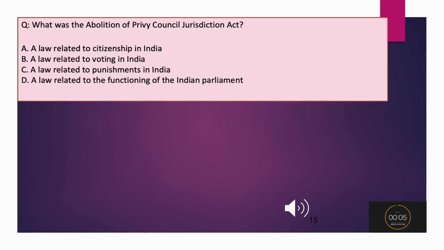What was the Abolition of Privy Council Jurisdiction Act? A. A law related to citizenship in India. B. A law related to voting in India. C. A law related to punishments in India. D. A law related to the functioning of the Indian Parliament.